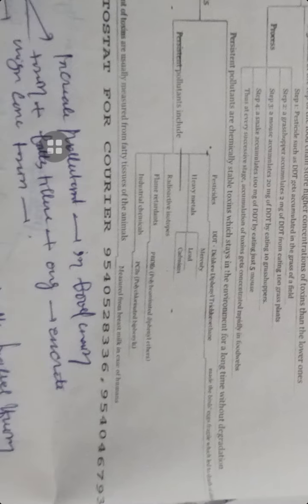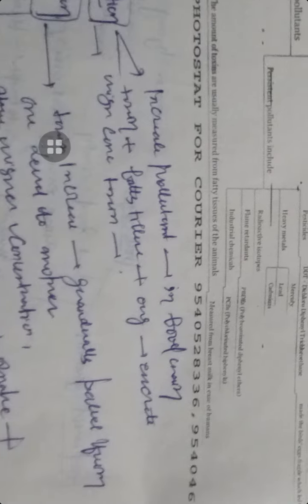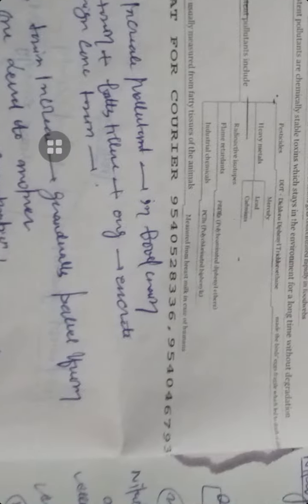Persistent pollutants are chemically stable toxins which stay in the environment for a long time without degradation. Persistent pollutants include pesticides and heavy metals like mercury and lead, DDT, polychlorinated biphenyls, radioactive isotopes, flame retardants, and industrial chemicals. The amount of toxin is usually measured from the fatty tissue of animals. It is also measured from the milk and the blood of humans.